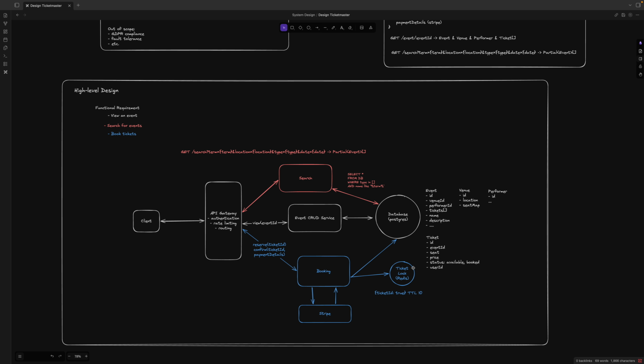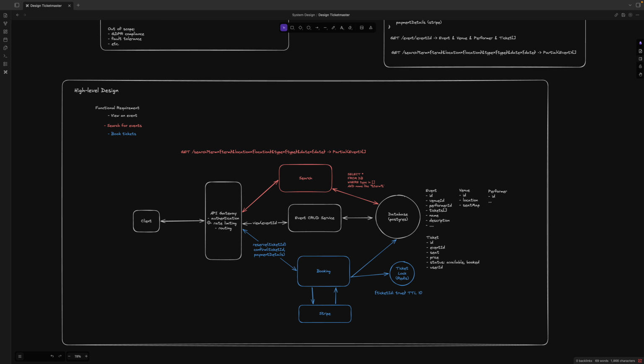I have a ticket, I want to order it, and it will create a reserve, like a draft order first, and then I will need a ticket lock to make sure the current ticket is not booked by other people. Then it will return back to the client to say, do you want to confirm? Are you sure you really want to pay for this? And then the client may have documents to sign or need to confirm something, and the client says, yeah, I need to confirm.